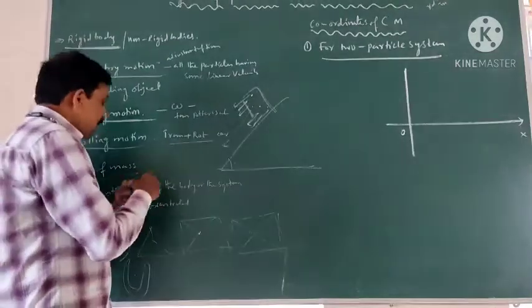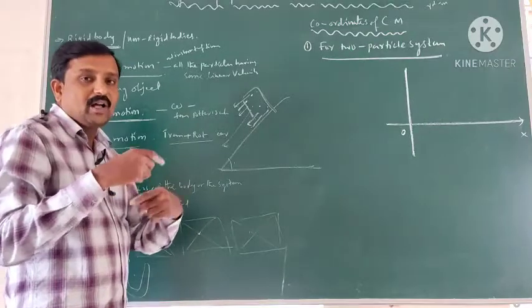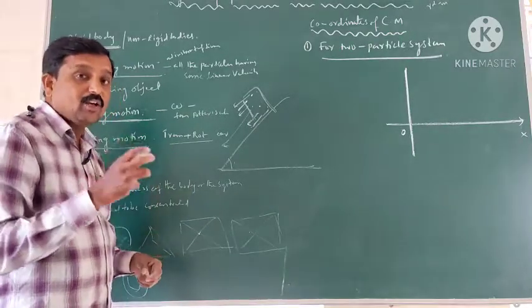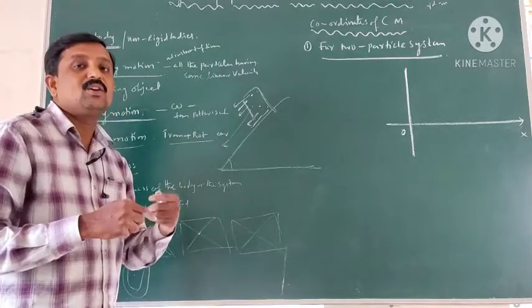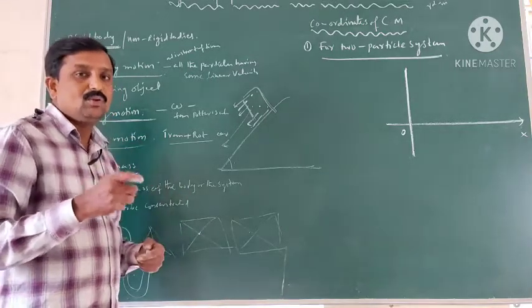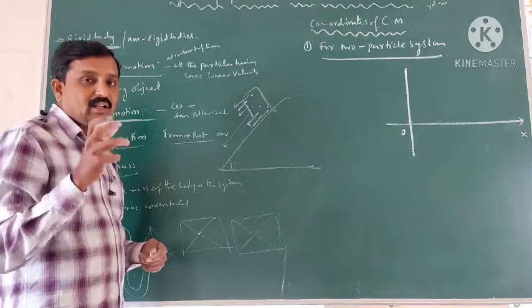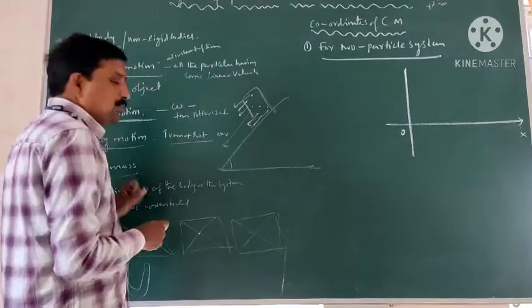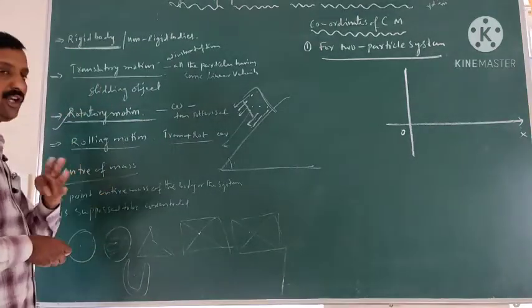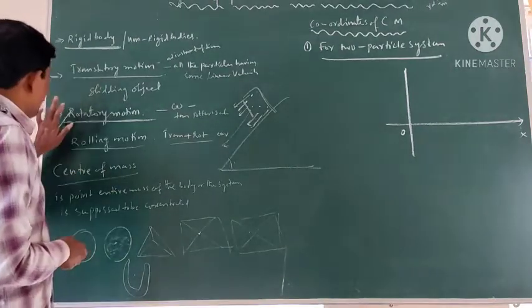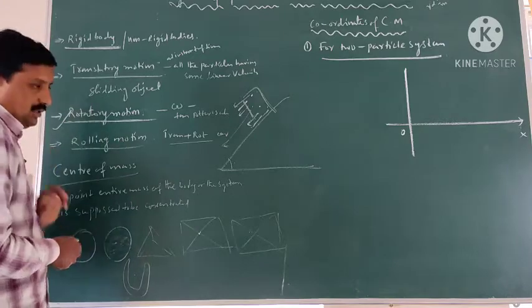The moving car tires have rolling motion, because the car tires have translatory motion as well as rotational motion. So the rigid body consists of three types of motion: translatory motion, rotatory motion and rolling motion.